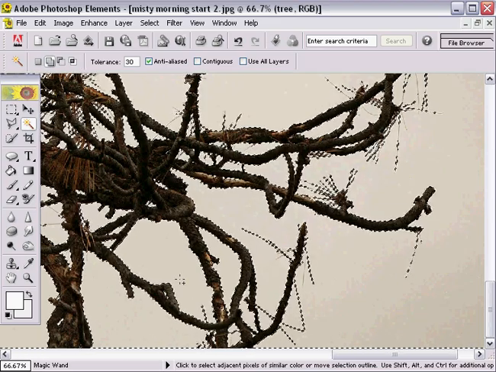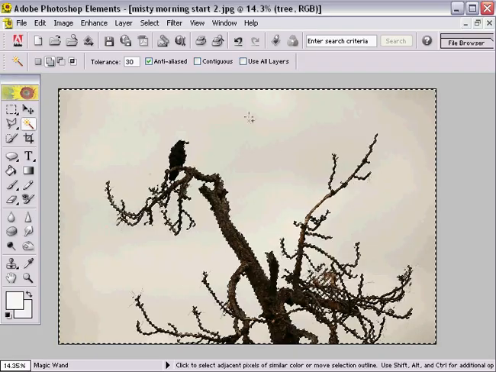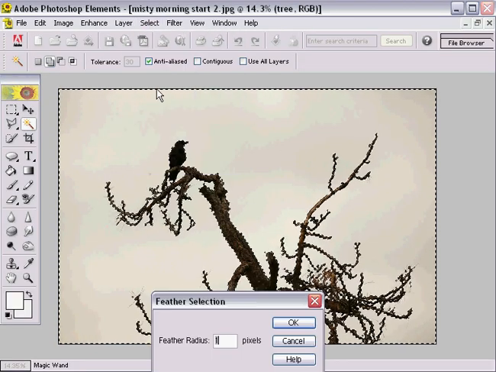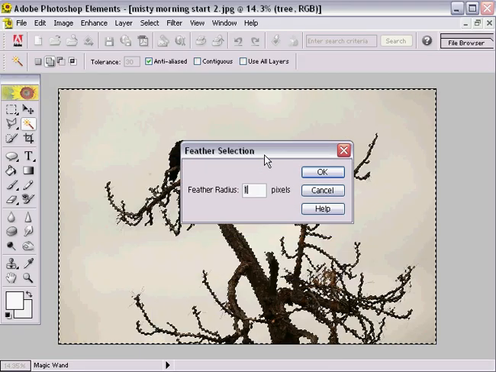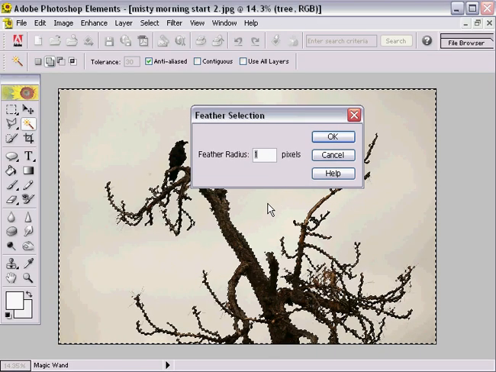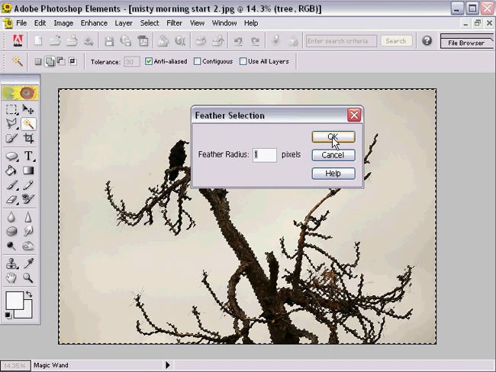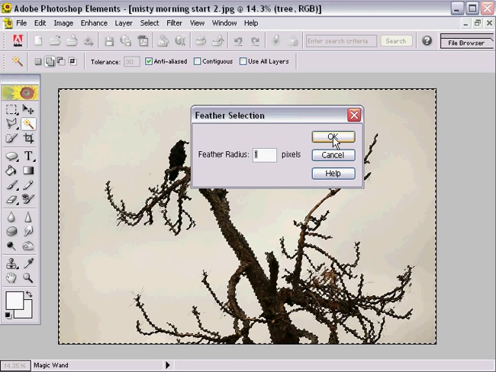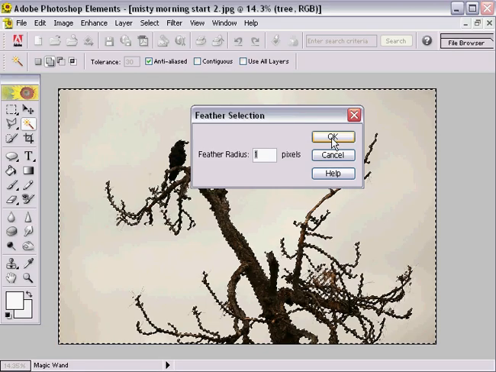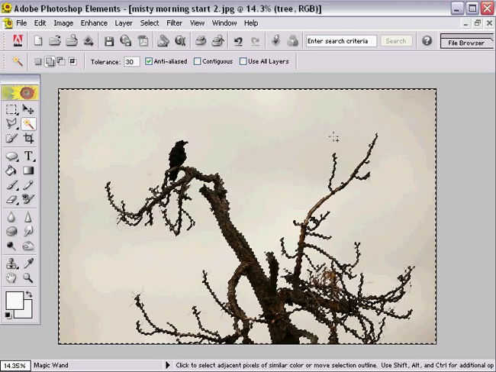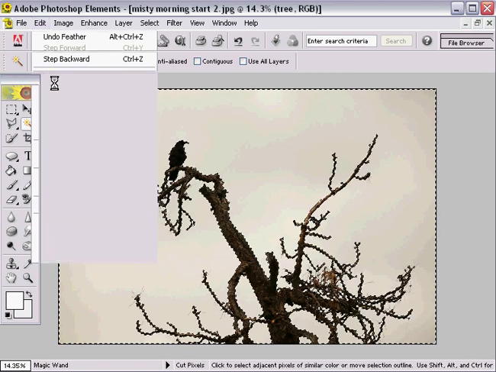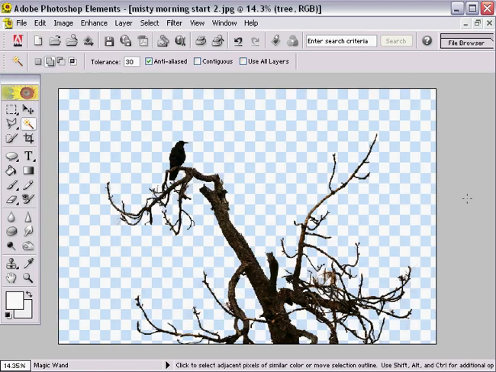But once we're happy that we've got it all selected, we can then go to our Select menu and choose our Feather command. And we just need to add a 1 pixel feather radius to the selection we've just made, just so that the edges of the tree look natural when we apply the tree to our landscape image. I'm going to click OK to that. If we then go to Edit and choose Cut, there we have our tree floating on a transparent background.